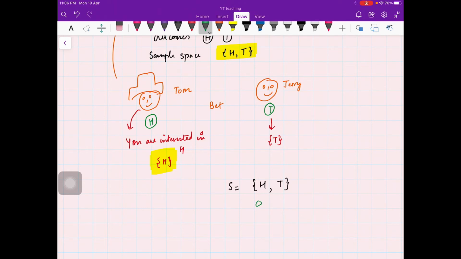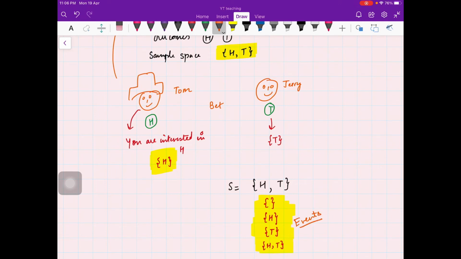You can have a set containing nothing, which we call the empty set, or a set containing only H, or a set containing only T, or a set containing both H and T. All these are events. These are called events.